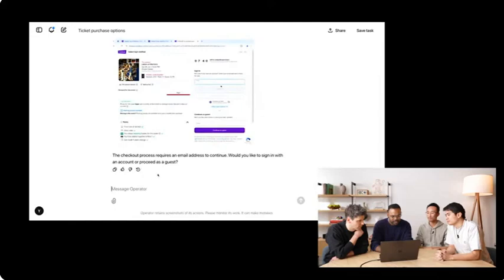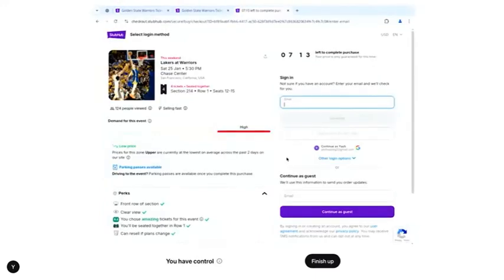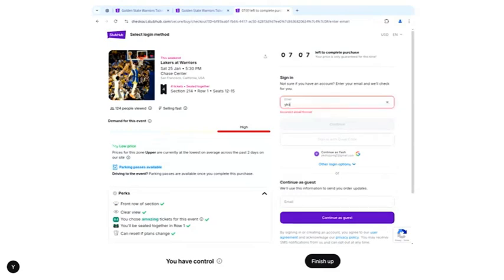Oh, cool. I am going to go ahead and log in here really quickly. So this is an example, right? Where I obviously need to log in or enter my credentials to actually purchase these tickets, and operator just asks, as you just described, with confirmations and making sure the control is in the right place, and we can take control. And at this point, as we talked about earlier, the session is completely private as well. I am going to, you know what? I'll log in live. Let's see how that goes.